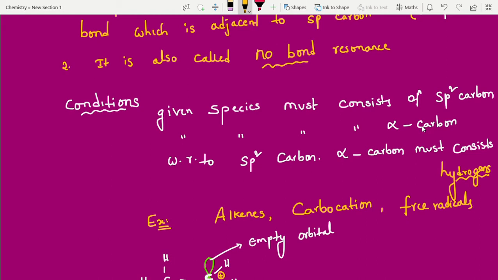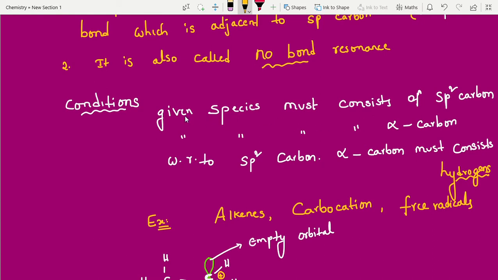Free radicals, what is the hybridization? sp2. Carbocation, what is the hybridization? Yes, sp2. Not only alkenes, most students know this. Alkenes have sp2 hybridization, which has a double bond. Single bond is sp3, triple bond is sp.